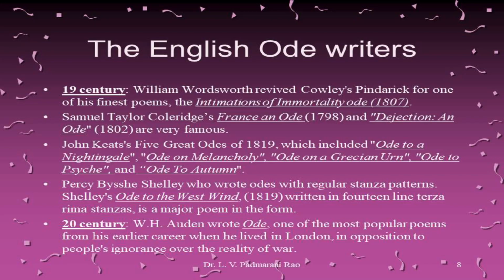During the 19th century, we could observe a number of romantic writers reviving the style of ode writing. The notable among them are number 1, William Wordsworth, number 2, Samuel Taylor Coleridge, number 3, John Keats, and number 4, Percy Bysshe Shelley. All the 4 great romantic writers beautifully wrote their poetry in the style of ode writing.